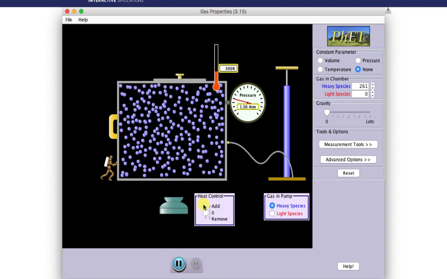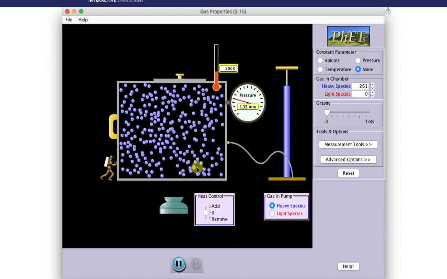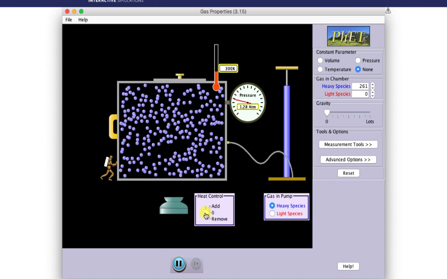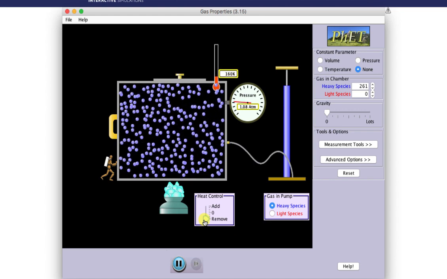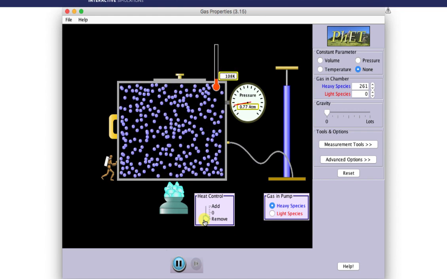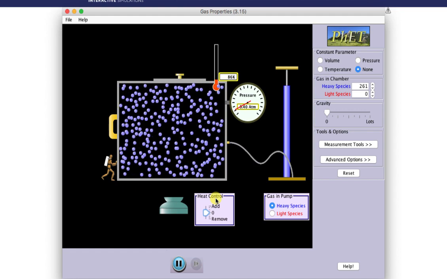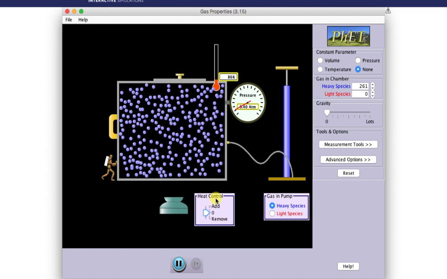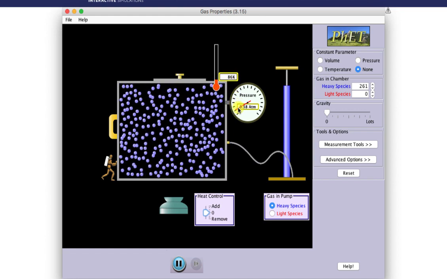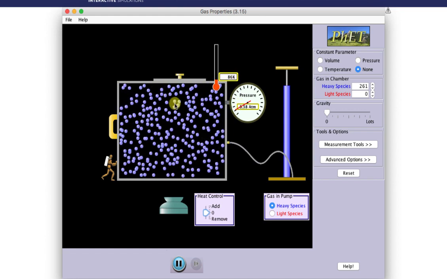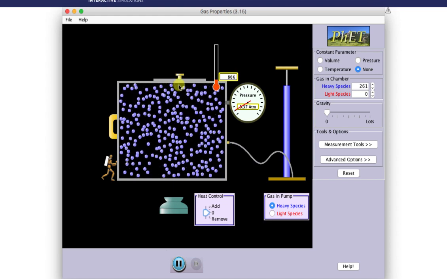And what I can do is we can try to cool this down. Gases behave in this way when you cool them down, so I'm going to put ice underneath the container. Watch, the pressure is going down and the temperature is going down. Of course the temperature is going to go down if we cool it down, but the pressure goes down too. So with a normal gas, pressure and temperature are related to each other. I've brought the temperature down pretty far, and therefore the pressure has gone down. The gas atoms are moving around a little bit more slowly. They're not hitting the walls of the container as fast.